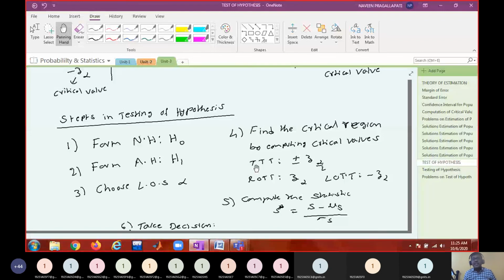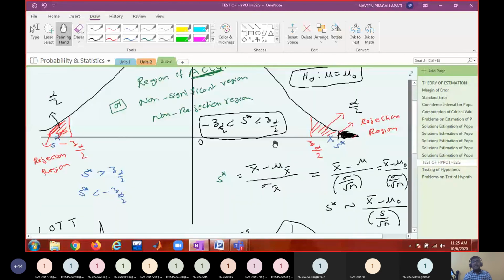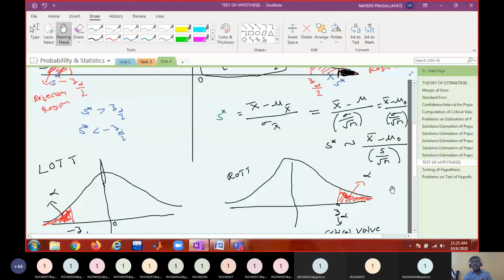In tomorrow's class, we'll see a special case of testing of hypothesis. The first test is called testing of null hypothesis for a single population mean for large samples. We'll be seeing tomorrow both the two-tailed test and one-tailed tests, the left one-tail test as well as the right one-tail test. In which situation we have to take a two-tail test, a left-tail test or a right one-tail test depends on the problem. That we'll see tomorrow. Is that okay?